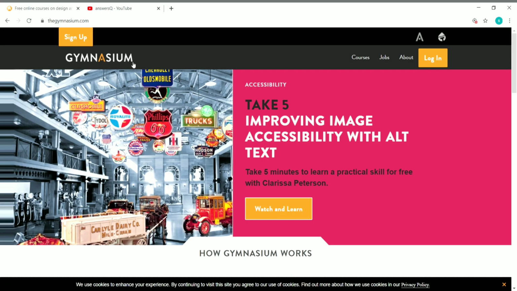So Gymnasium is an online learning platform where you can get full-length courses and short courses on different topics like web development, design, UX, and content creation, and a lot more. So now let's see what are the courses available for free in Gymnasium first. You can see here courses, just click on it.